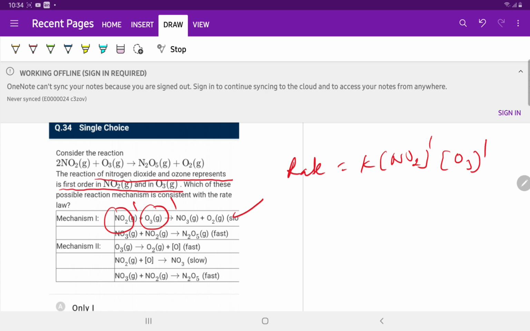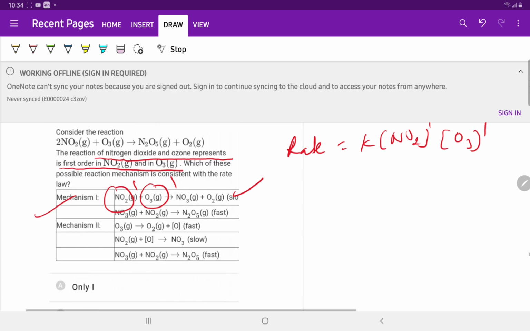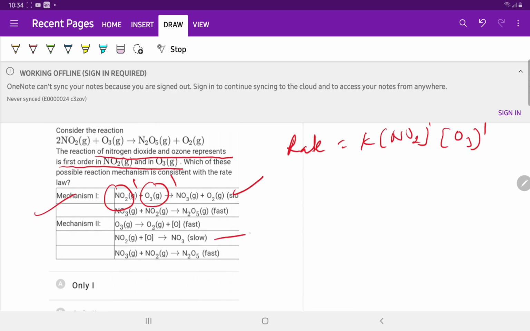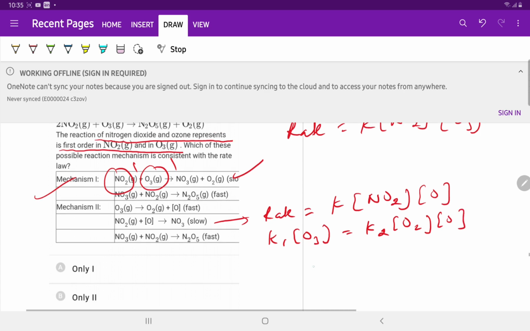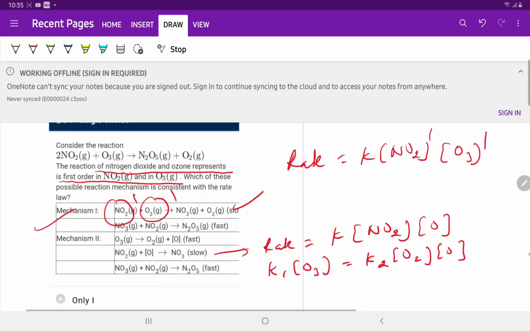In mechanism 1 there is a first order, so mechanism 1 is consistent with the rate law. In mechanism 2, the second step is the slow step, so the rate is equal to K times the concentration of NO2 and the concentration of nascent oxygen, which is calculated from the first step. K1 times O3 is equal to K2 times O2, calculated from steady state kinetics.